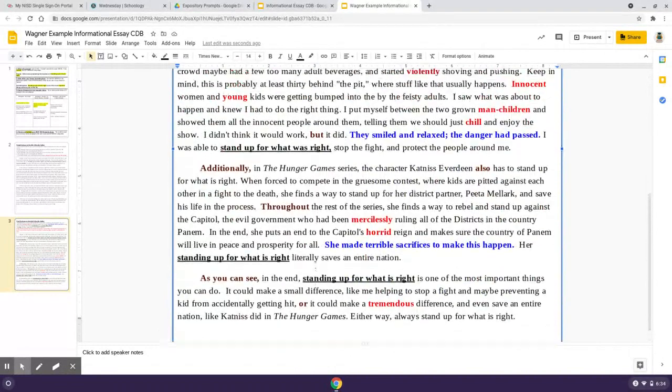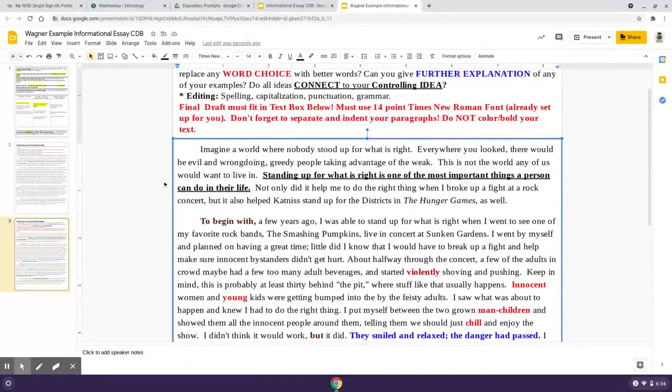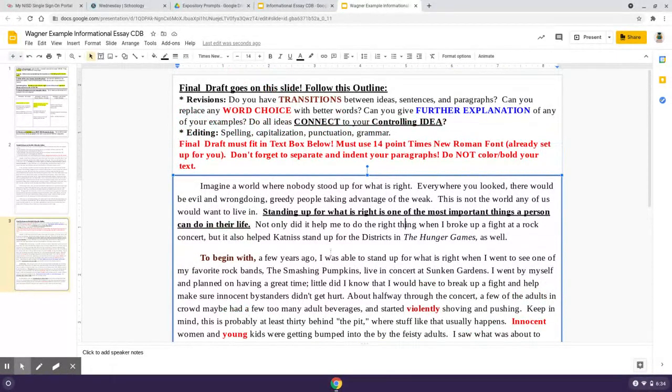So yeah, that's pretty much what we're doing here. Just make sure you don't color or bold your text or change any of that stuff. You want it to look normal, because it's just a regular final draft.